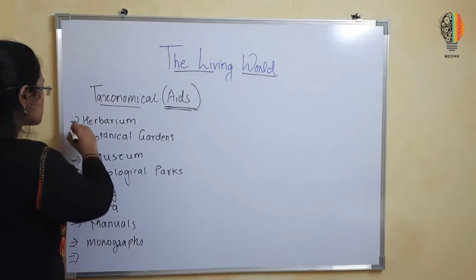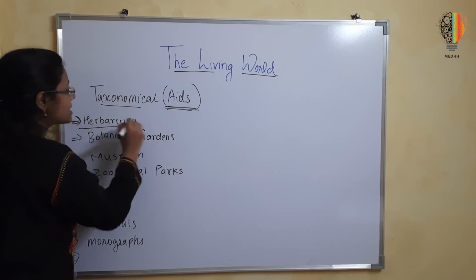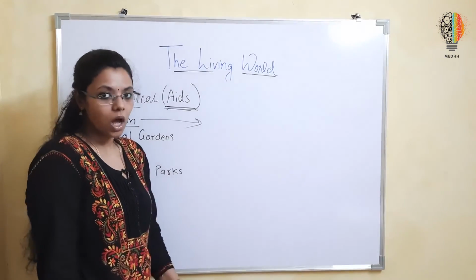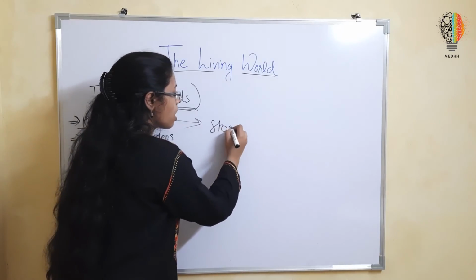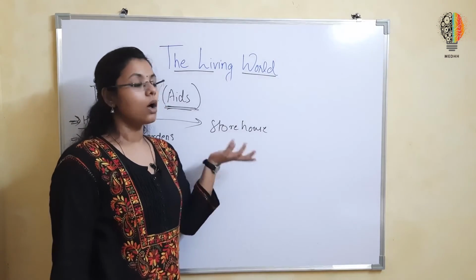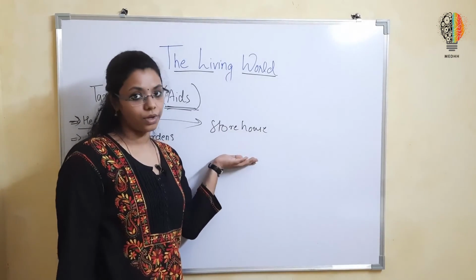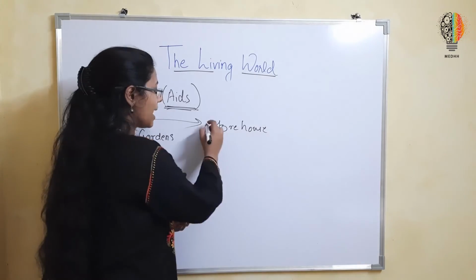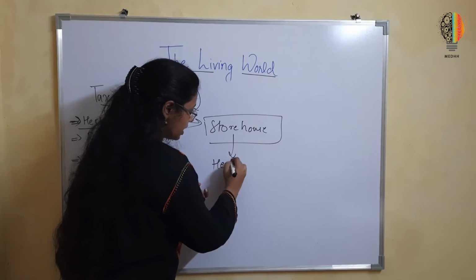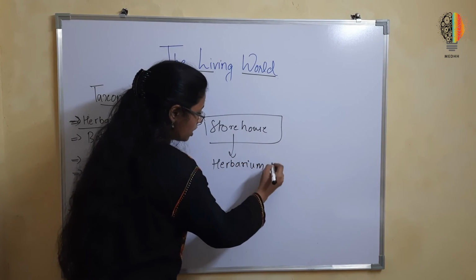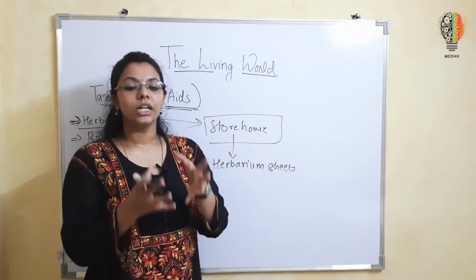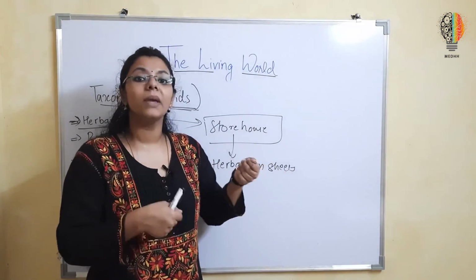Okay, so the first taxonomical aid is herbarium. Okay, herbarium is a place, a storehouse, if I say. It's a storehouse where different species of plants, plant specimens, are stored. The herbarium is actually filled with different plant specimens on herbarium sheets.